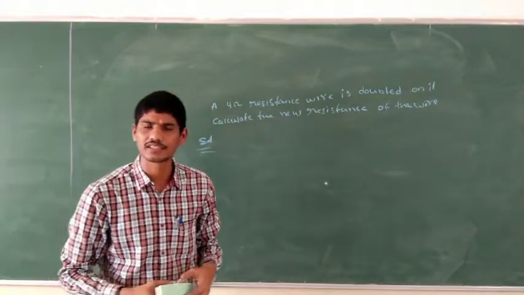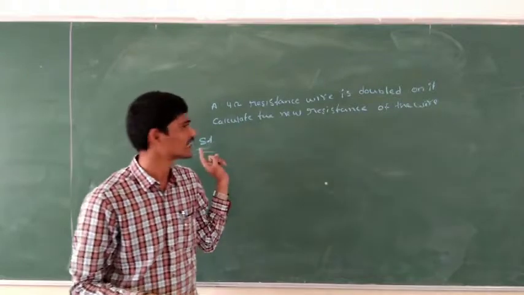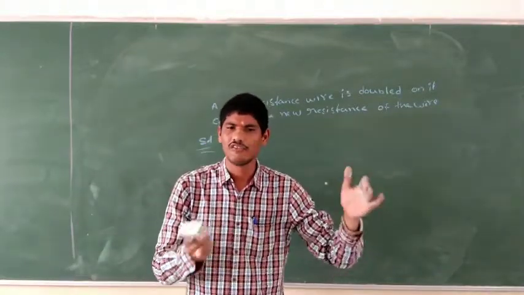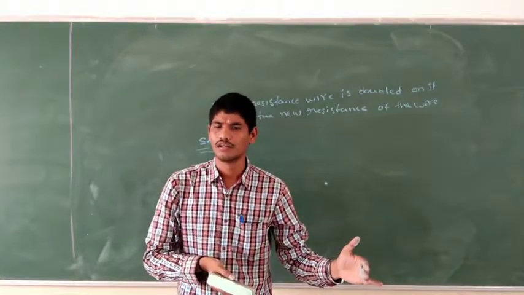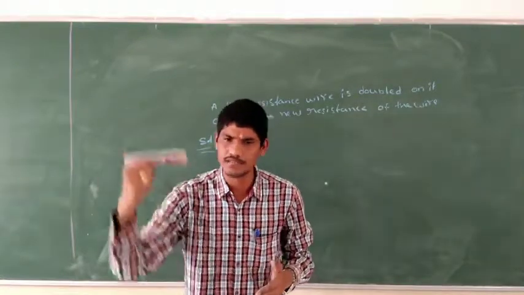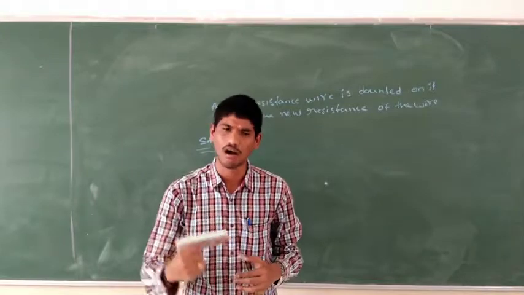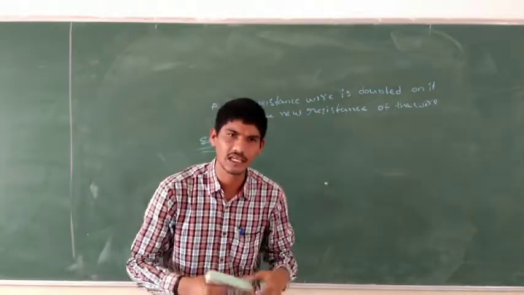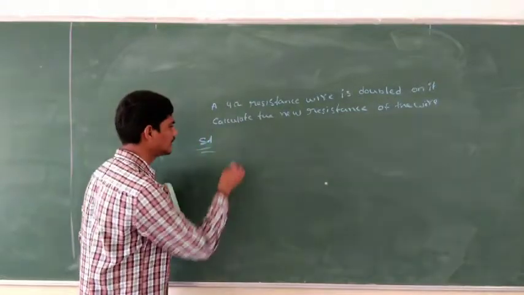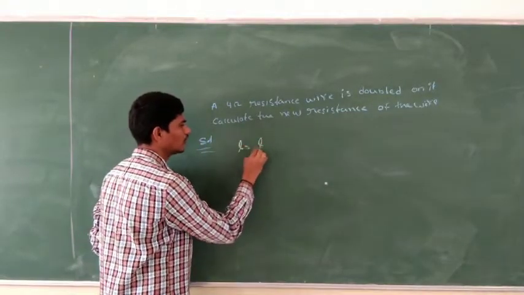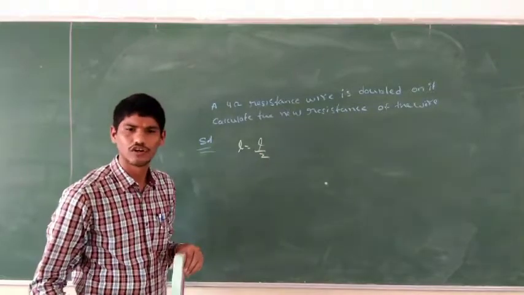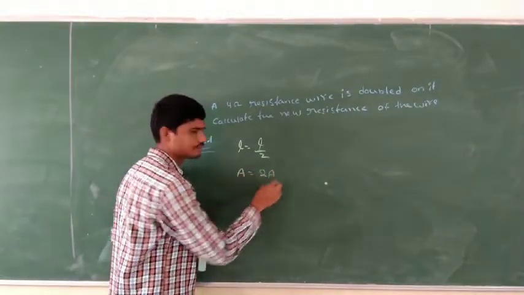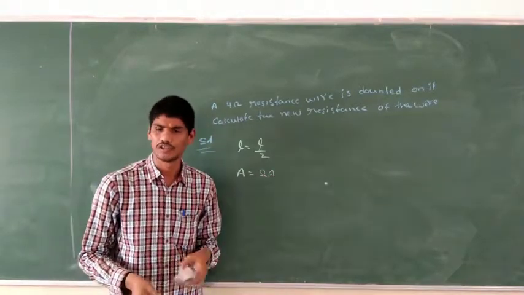Once again I am explaining: when a wire is doubled, its length becomes less, that is half, and the area of cross section becomes double. So L becomes L by 2, and area A becomes 2A.